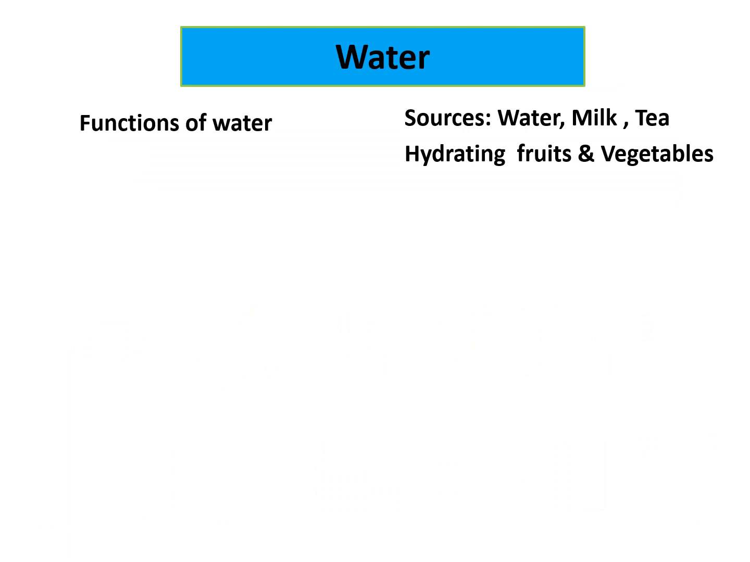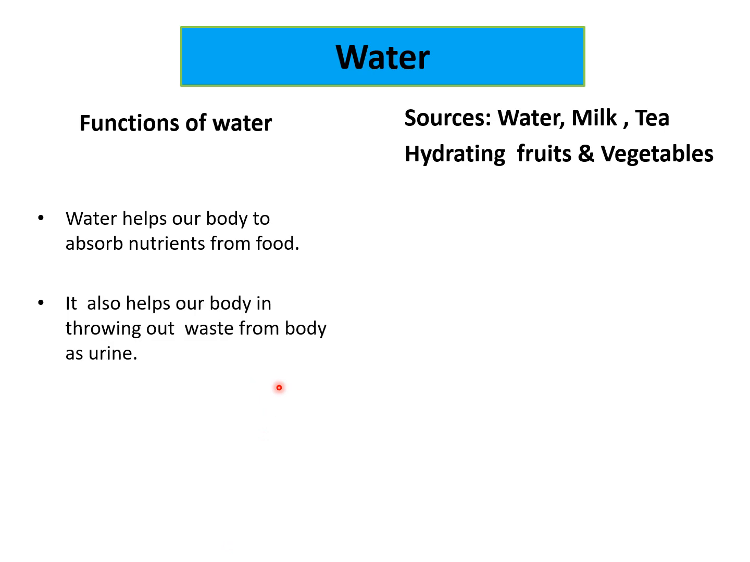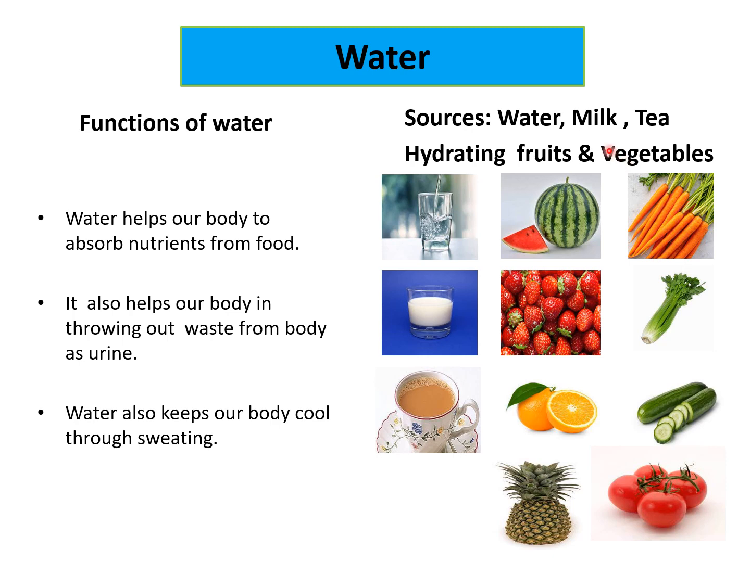Now, water. Water is very important for our body. It keeps us hydrated. It also helps our body to absorb nutrients from our food. Water also helps our body in throwing out waste from our body as urine. It also keeps our body cool through sweating. So, sources of water include water itself, milk, tea, and various fruits and vegetables which are rich in water, like watermelon. You know, it contains 90% water in it.